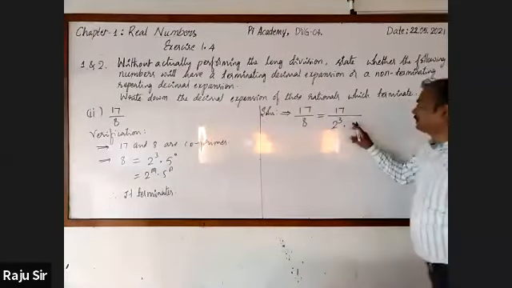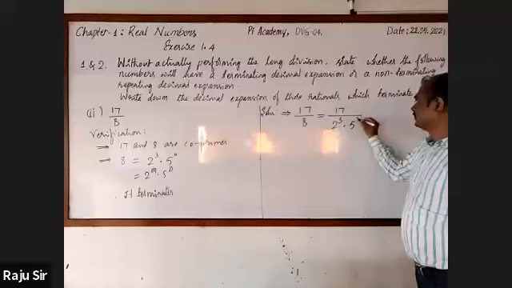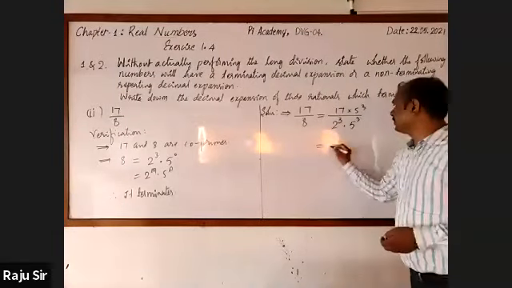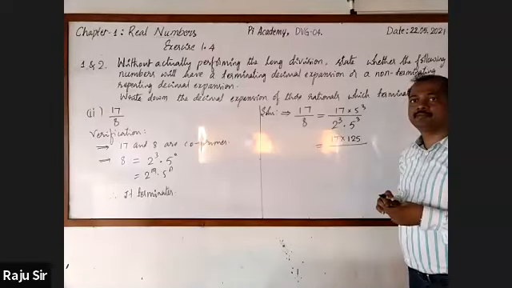What should be multiplied? 5 cubes, sir. Okay, on numerator and denominator, both. Multiply 5 cube to the numerator as well as the denominator. It is equal to 17 into 5 cube over 2 cube into 5 cube.